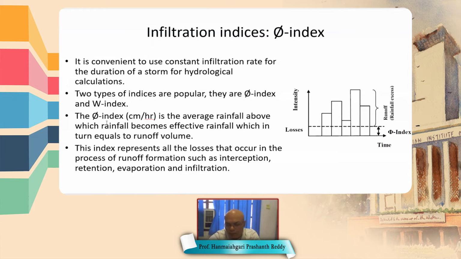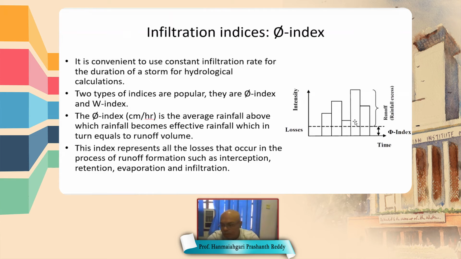Precipitation minus runoff gives effective precipitation, or we can also call it excess precipitation, divided by the time of that excess precipitation. That gives the phi index.